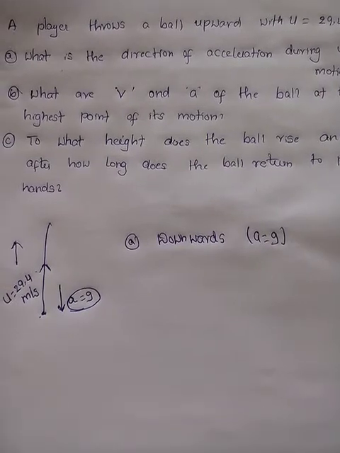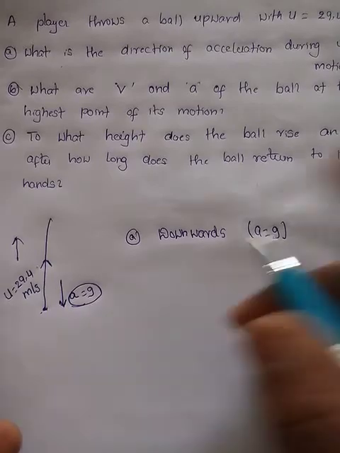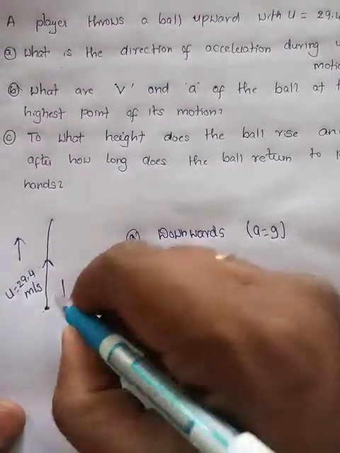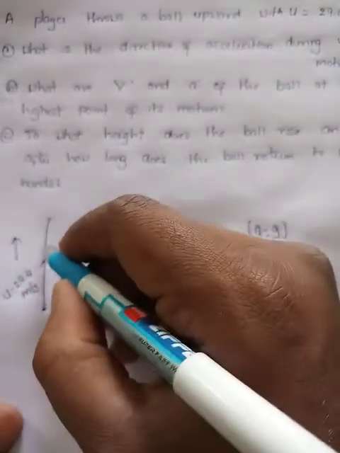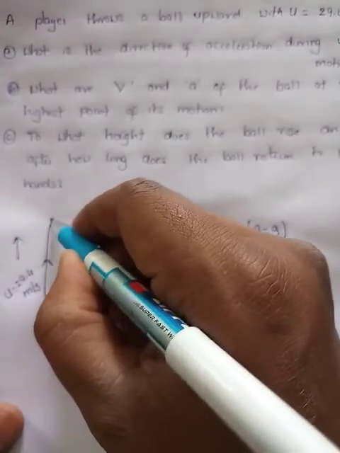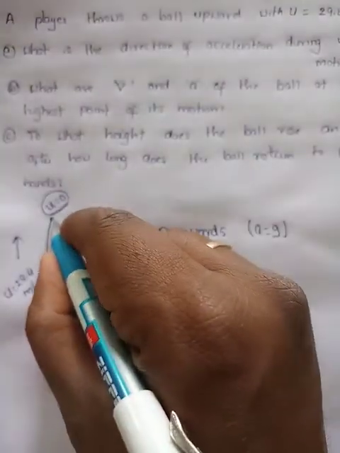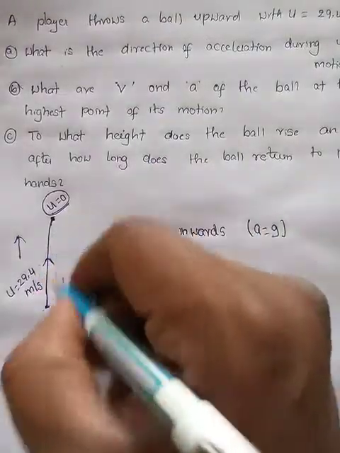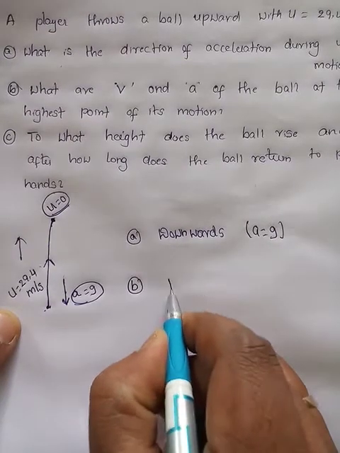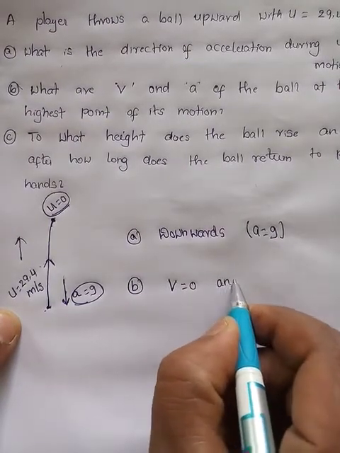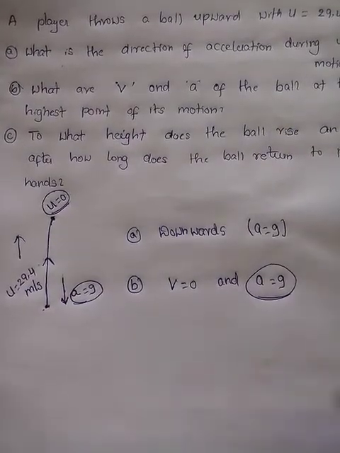Now the second question: what are the velocity and acceleration of the ball at the highest point of its motion? Now we throw the ball, right? It is going upwards because acceleration is acting downwards, velocity goes on decreasing, and at the highest point, what is the velocity? 0. But at this point does it have acceleration or not? Yes, that is acting downwards. Velocity at the highest point is 0 and acceleration is due to gravity, a equals g.